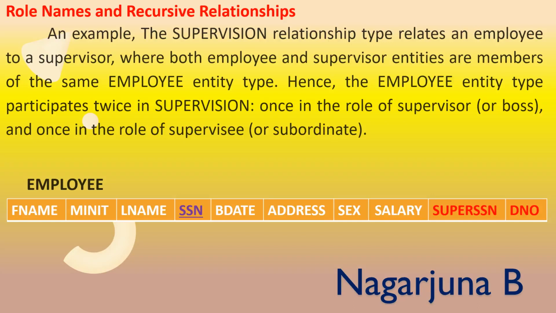So in these cases where an entity participates more than once, it is necessary to give the role name, and for the relationship we can give the name supervision.